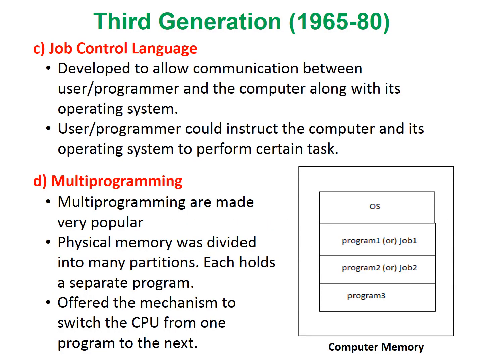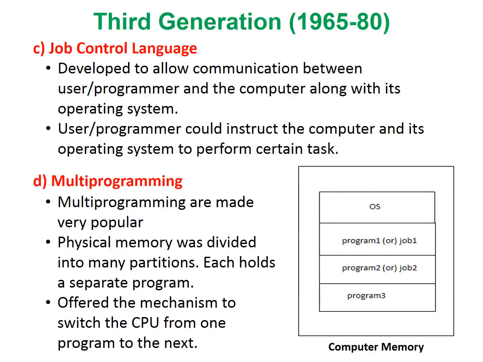Job control language was one of the key features of this generation. It was developed to allow communication between the user or programmer and the computer along with its operating system. Only after the introduction of job control language was the user or the programmer able to instruct the computer and the operating system to perform a certain task.